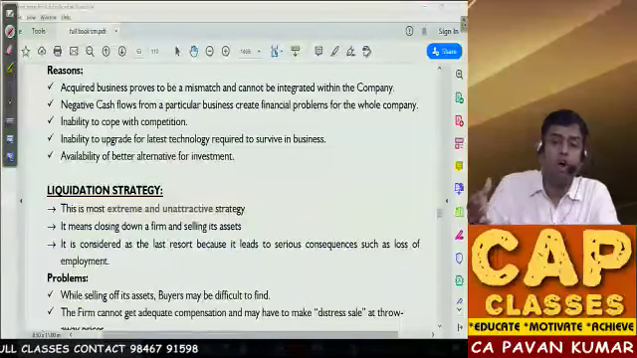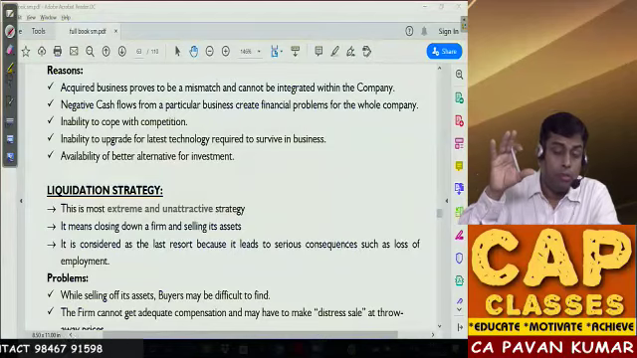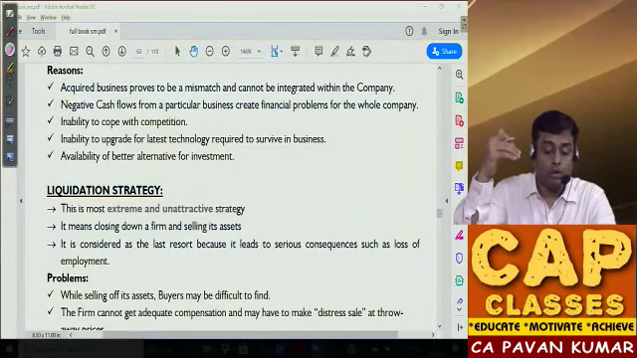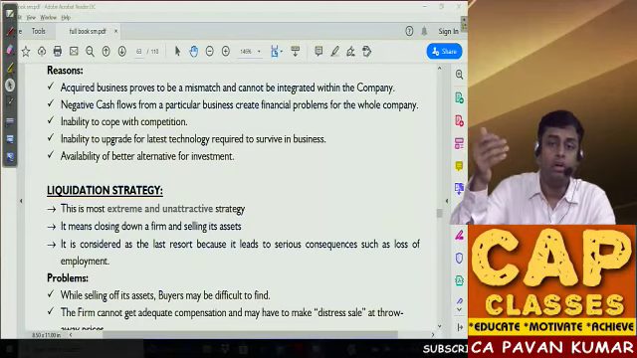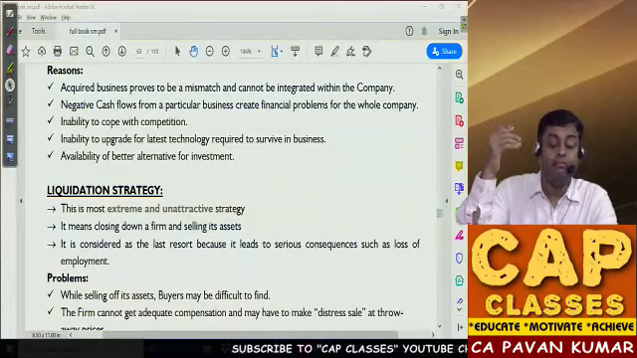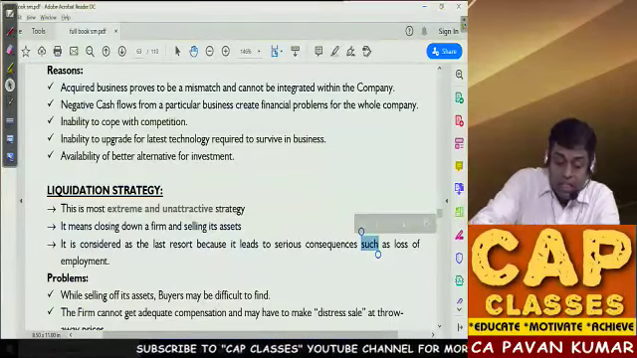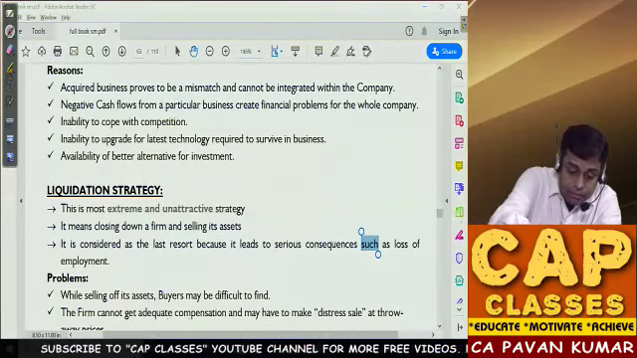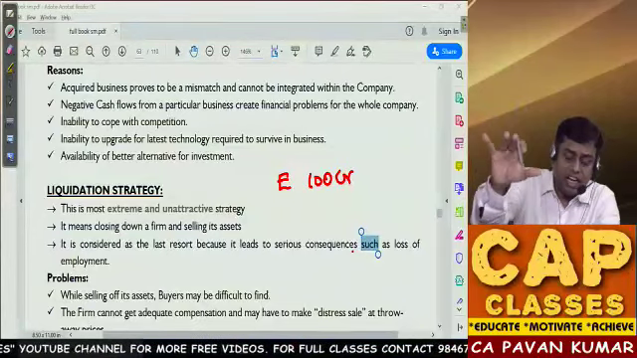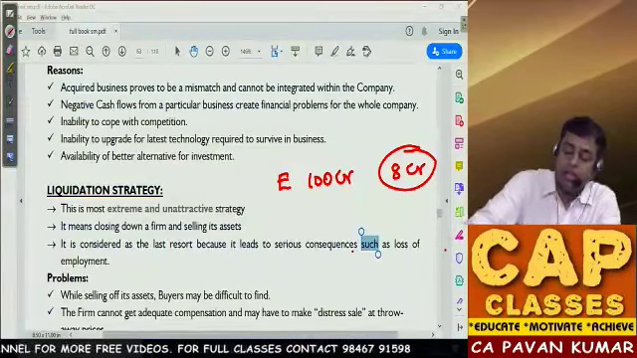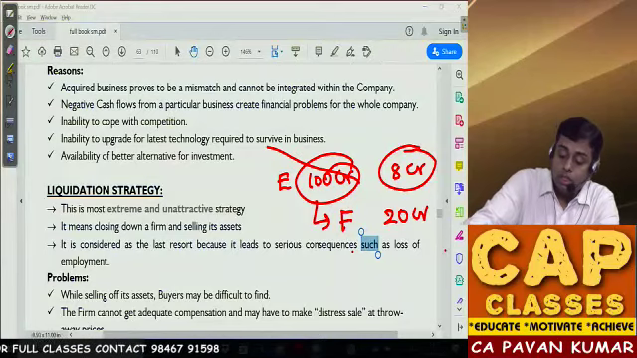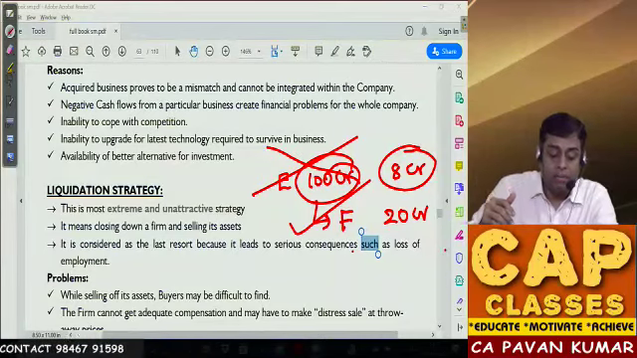Then inability to cope up with competition. One sector I am unable to cope up with competition, so better I quit. Inability to upgrade to the latest technology. This also I told you, your old machinery cannot be replaced now. You do not have money to implement the latest technology, which is a threat. Quit from the business. Availability of better alternative investment. So you thought, I am doing this business E, I invested 100 crores, I am incurring losses, or say I am earning 8 crores profit. But if I invest this money in business F, I can get 20 crores profit. So stop this business, start this. If you are a smart businessman, you'll do this.